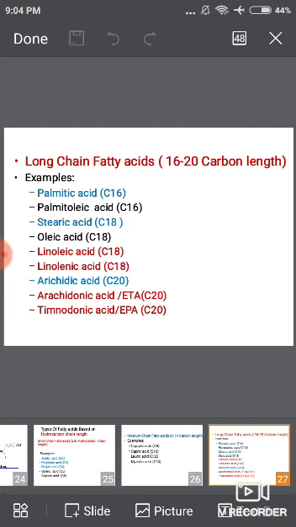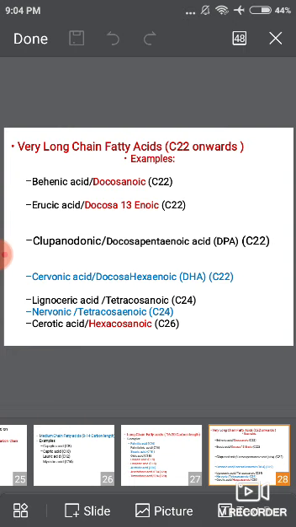Next, long chain fatty acids have carbon from 16 to 20. Examples are palmitic acid, palmitoleic acid, stearic acid, oleic acid, linoleic acid, linolenic acid, arachidic acid, arachidonic acid and timnodonic acid. These are all examples of long chain fatty acids. Next, very long chain fatty acids have carbon 22 onwards. Examples are behenic acid, erucic acid and docosapentaenoic acid, DPA, which has carbon 22.